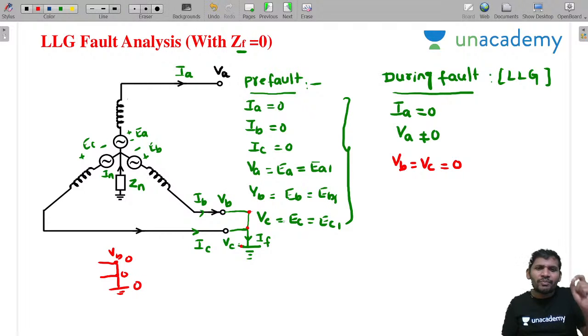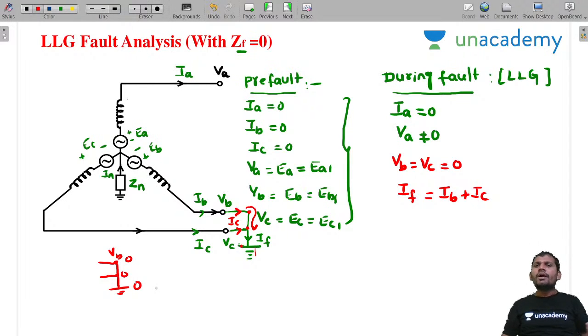Now one more equation. You write by your own. This is the IB current and this is the IC current. These two currents are entering this node. The IB current enters at this node, and the IC current also enters at this node. Which is the leaving current? IF. Then apply KCL at this node: IF equal to IB plus IC.